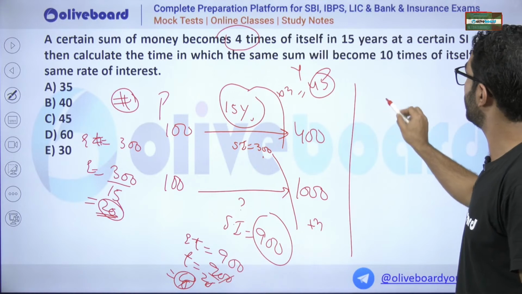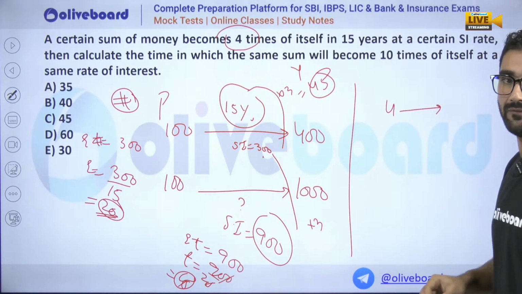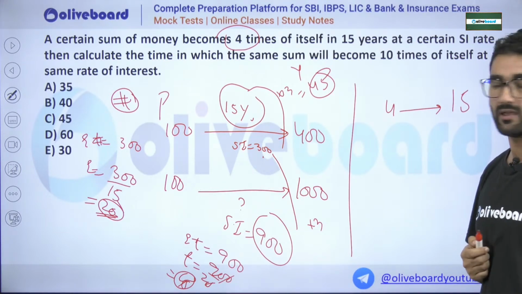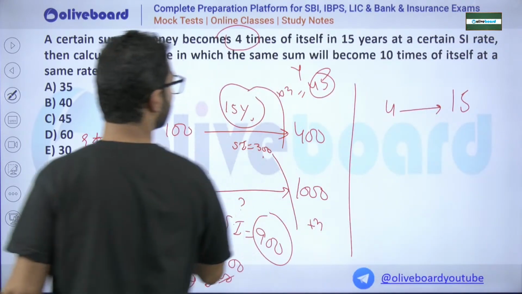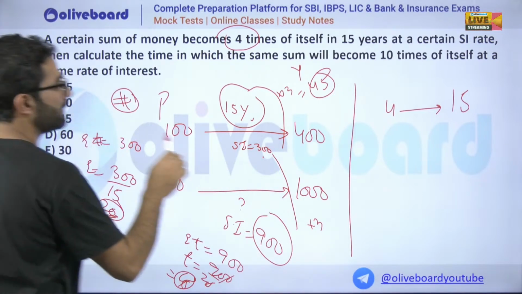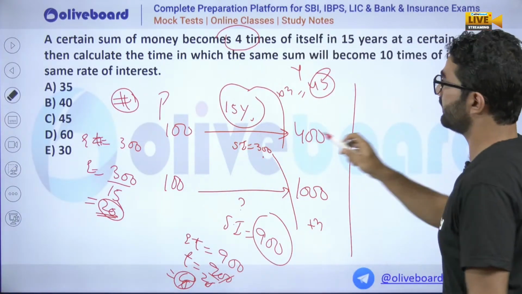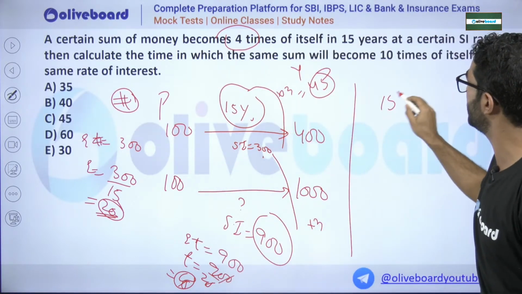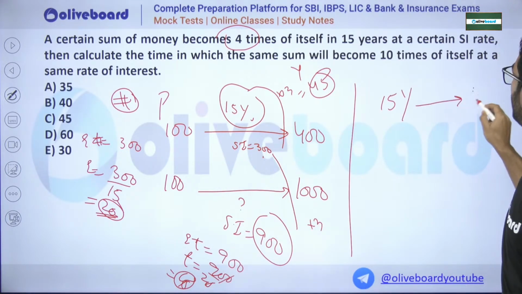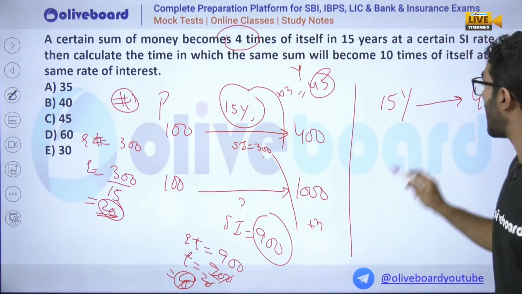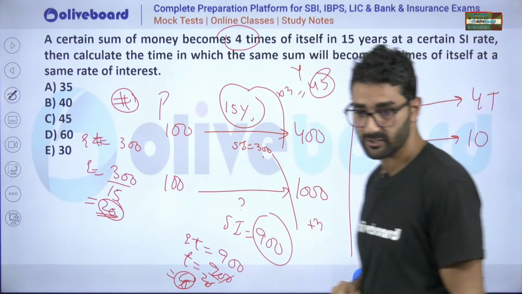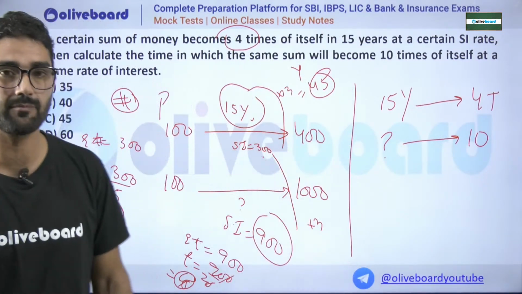Some people do like this, sir. If you take the shortest way, sir, if it takes 15 years to make 4 times, how much time will it take to become 10 times? Shortest way. Okay, trick, my dear.